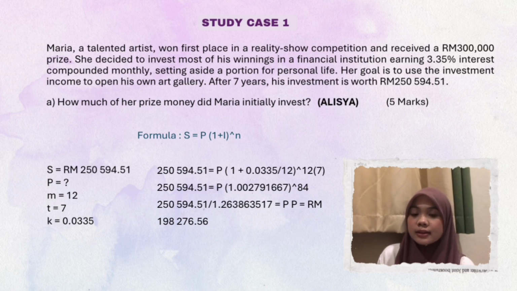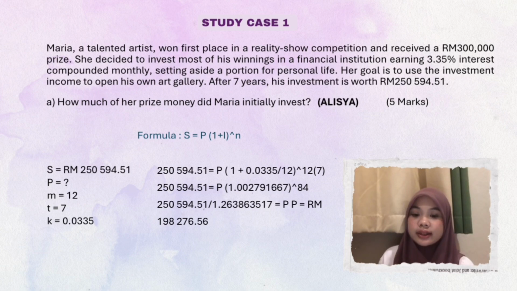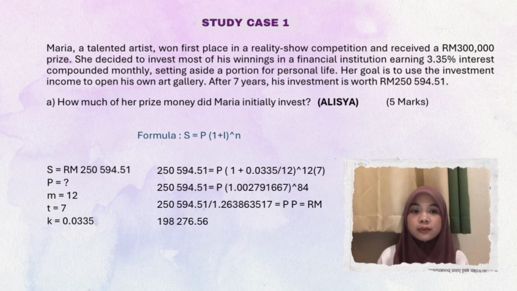And then I get the value of K. So the value of K is 3.35%, that means 0.0335. And then I get the value of M. The value of M is 12 because compounded monthly, that means 12 months in 1 year. T is 7 years. The question asks how much of her prize money did Maria initially invest, that means we need to find the value of initially invest. So initially invest is P. We need to find the value of P.